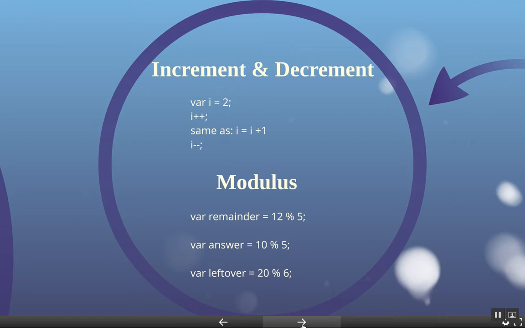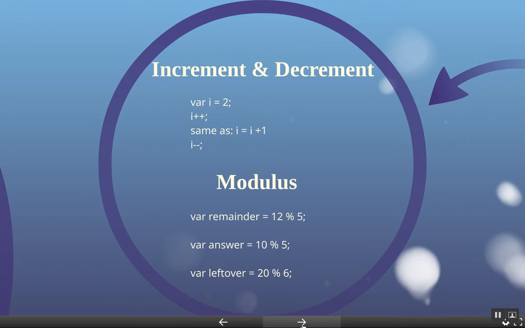Another one that you don't see too often is modulus, but if you need to check that something is divided evenly, meaning it doesn't have a remainder, then you could use modulus. You take the first number and divide it by the second number and see if there's any remainder, and that is what the modulus is. So you look for a 0 to see that it is divided evenly.